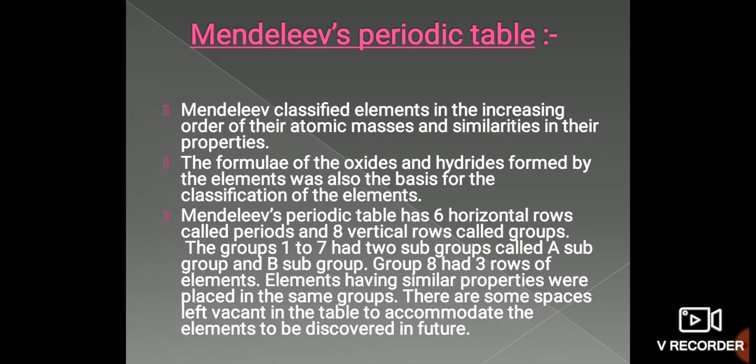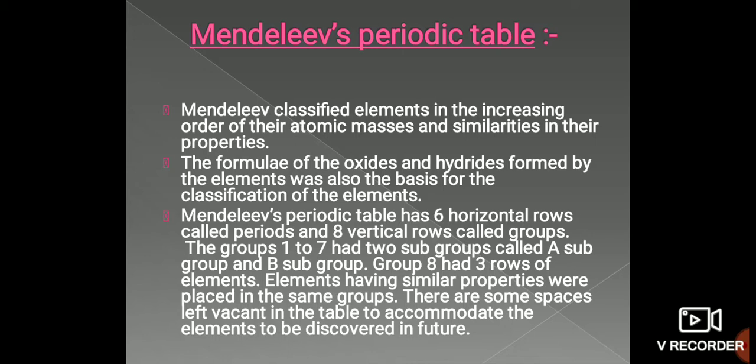Elements having similar properties were placed in the same group. There are also some spaces left vacant in the table to accommodate elements to be discovered in the future. It means Mendeleev left some spaces, saying that elements would be discovered which would fill those places.